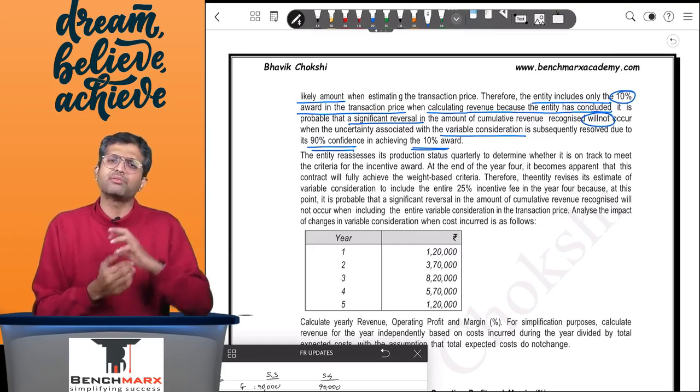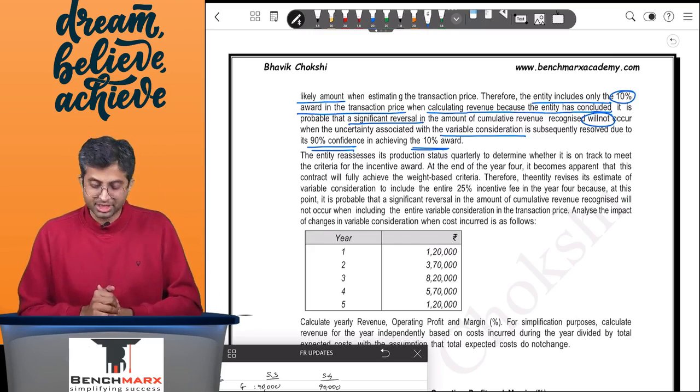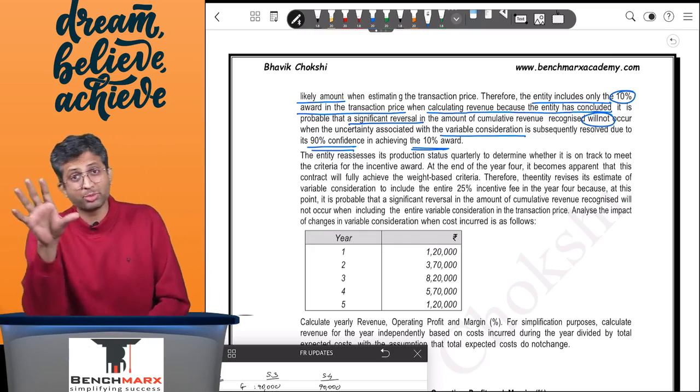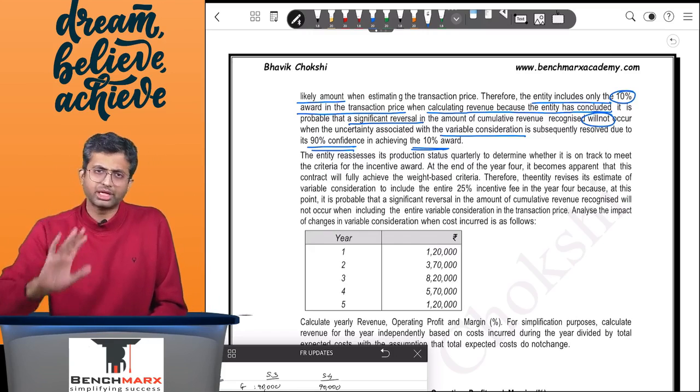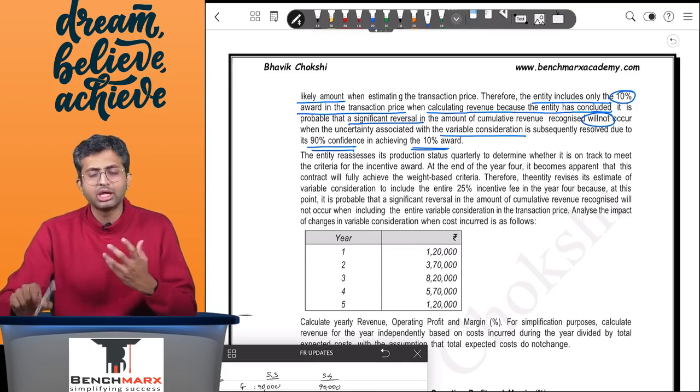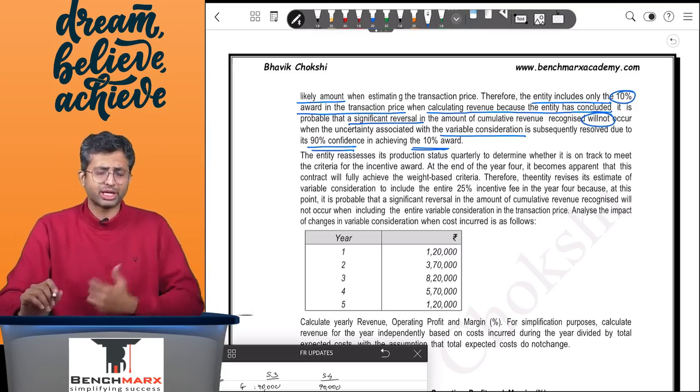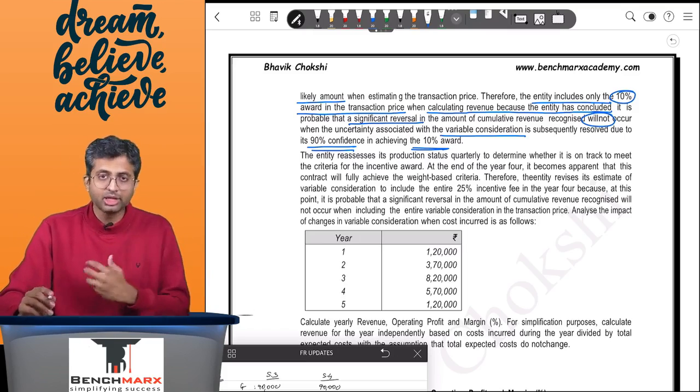If it was expected value, yes, you take the probability based weighted average. So your transaction price will be 22 lakhs plus another 2,20,000 at least in the years till the time there is a change. The next question is, can your transaction price change? Your answer is yes. Well, why not?